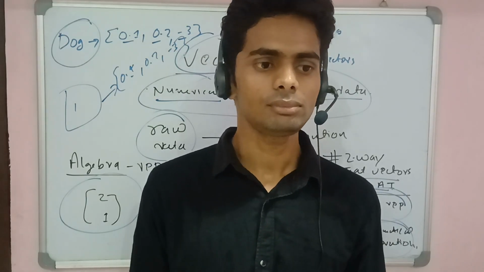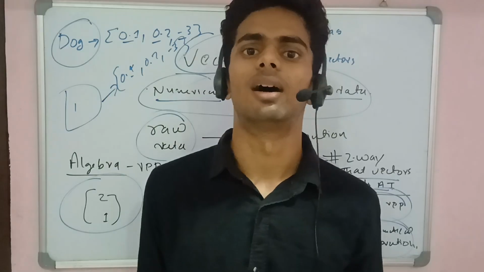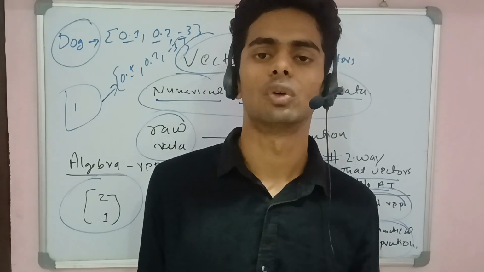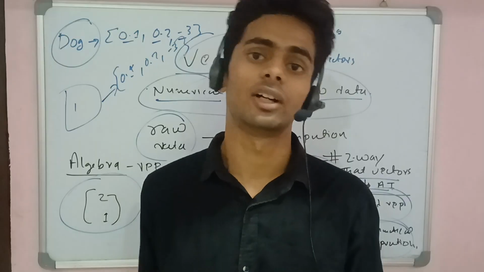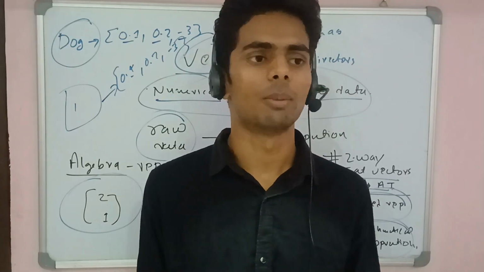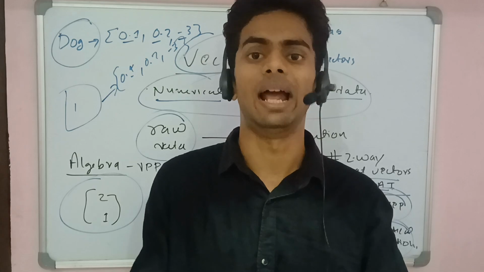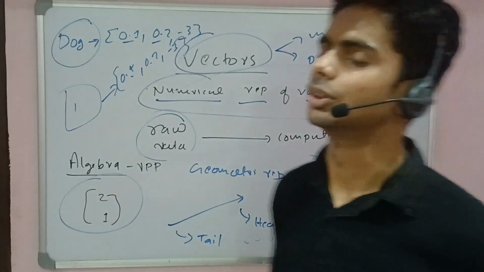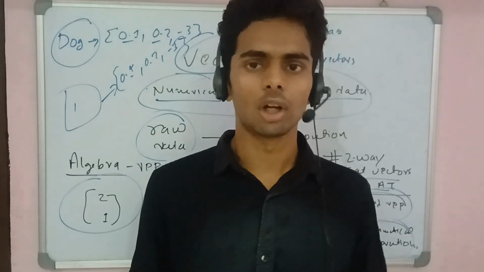Basically a vector is represented in two types. The first, better for visualization, is the geometrical form, like an arrow. The second is the array, the algebraic representation of the vector. So that's all for today.